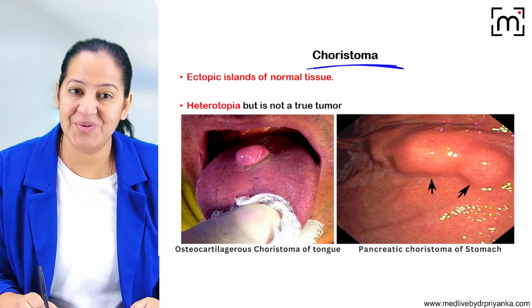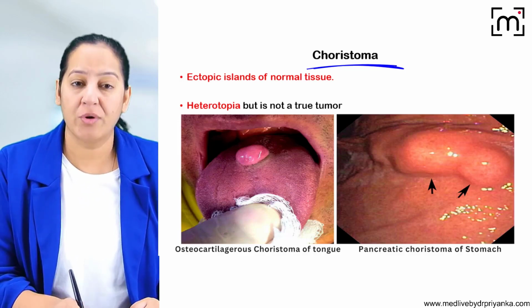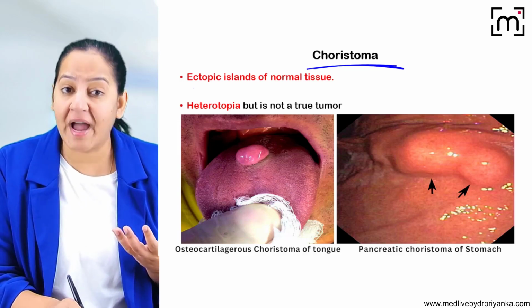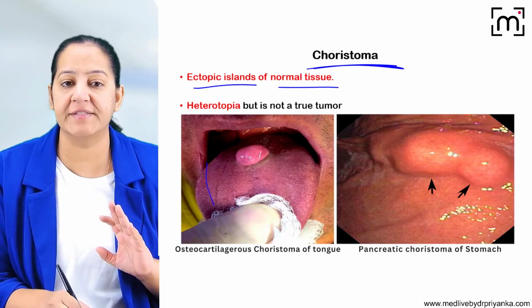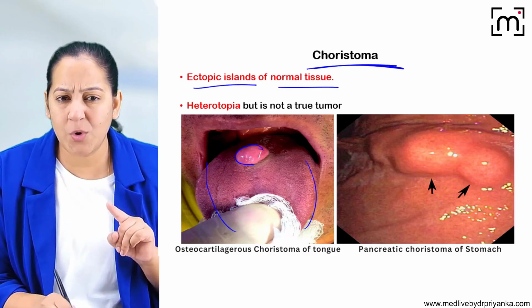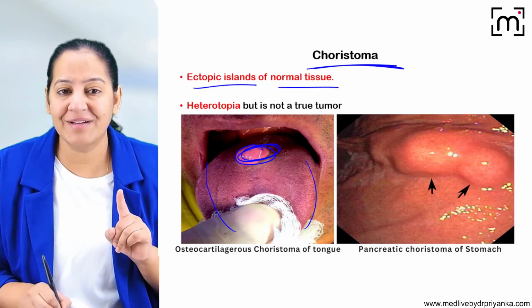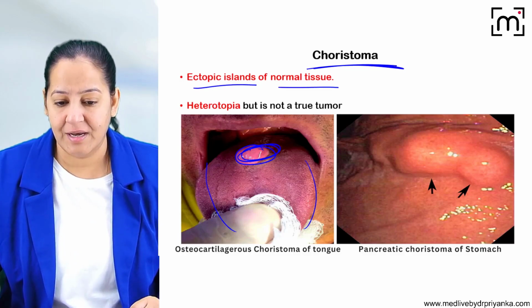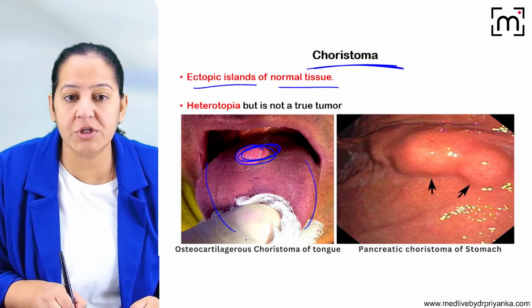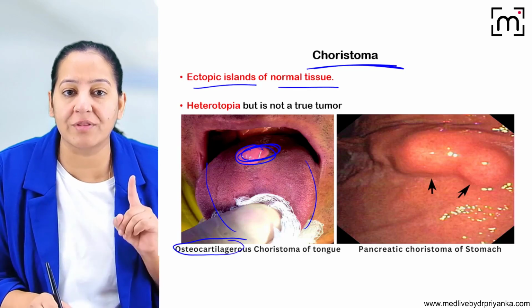What is choristoma? Choristoma, here the site is abnormal, but the tissue is absolutely normal. Now have a look at the tongue. Can you see this is the tongue? On the tongue, what is this? Oh my God, what is this on the tongue? On the tongue, we can see osteocartilage. Let me show you. You can see this is the osteocartilage. It's present on the tongue.